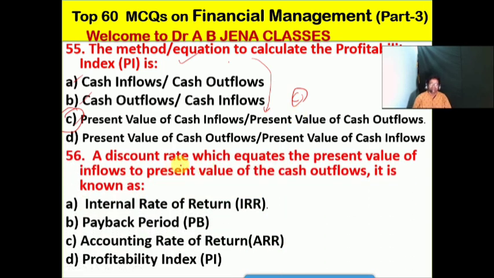A discount rate which equates the present value of inflows to present value of cash outflows is known as what? A, IRR, internal rate of return. B, it's the payback period. C, it's the accounting rate of return. D, it's the profitability index. No doubt, friends, A is the right option for this MCQ.